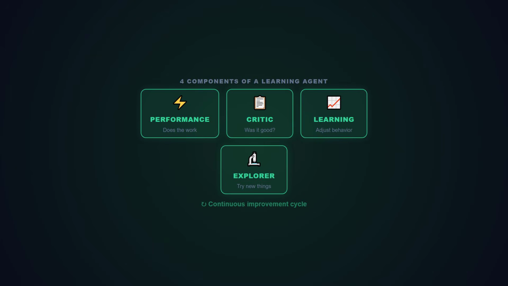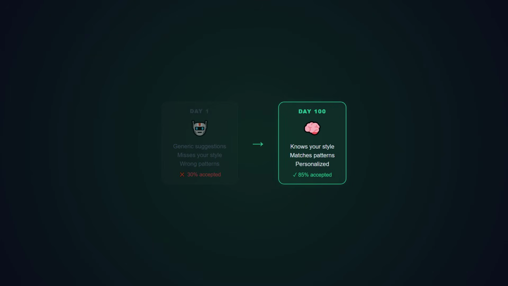They have 4 components. A performance element, that's the agent doing its job. A critic that evaluates how well it did. A learning element that modifies behavior based on the critic's feedback. And a problem generator that suggests new experiences to learn from.